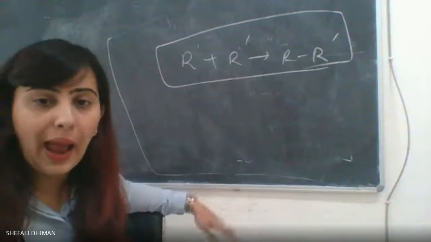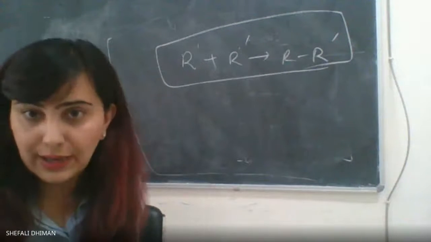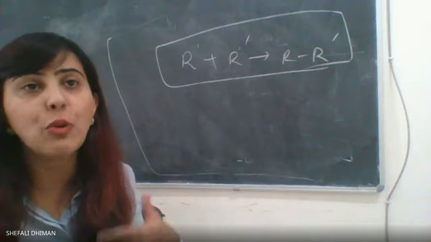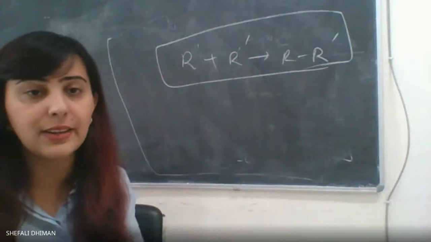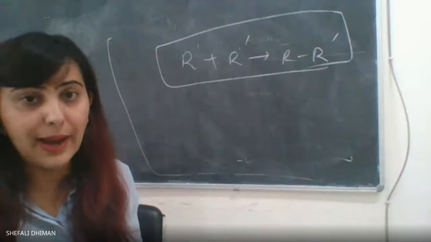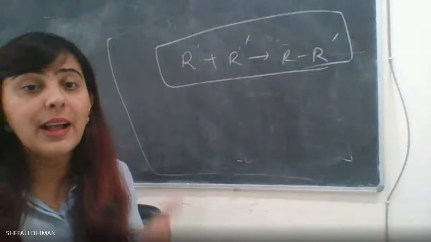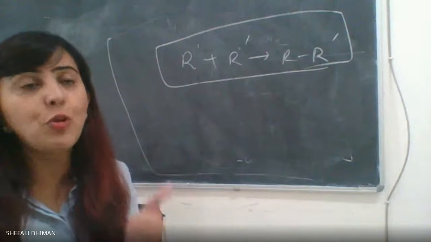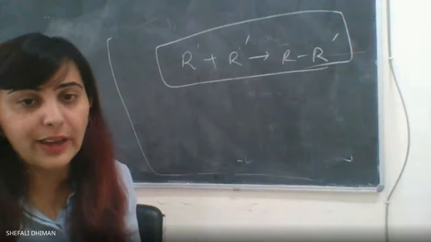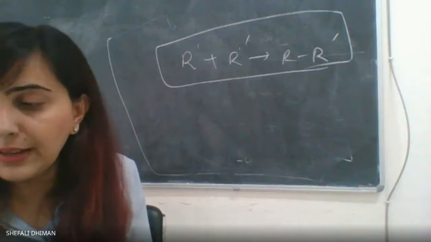Otherwise, we have to add a terminator from outside. We cannot stop the reaction. We have to add, like I added the initiator, which was benzoyl peroxide, to generate a free radical. In the third step, I have to add a terminator from outside.